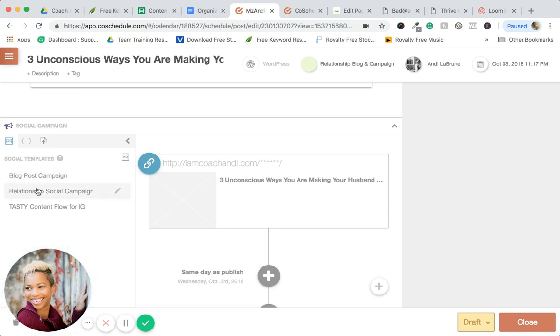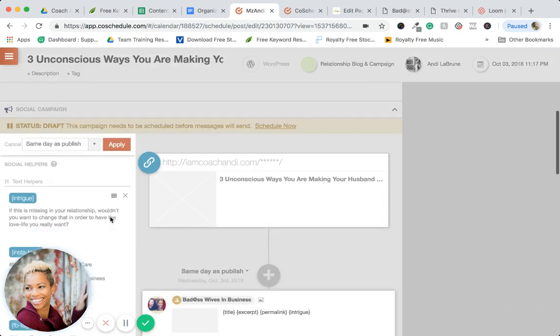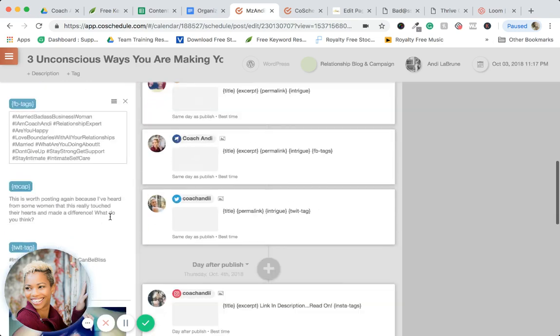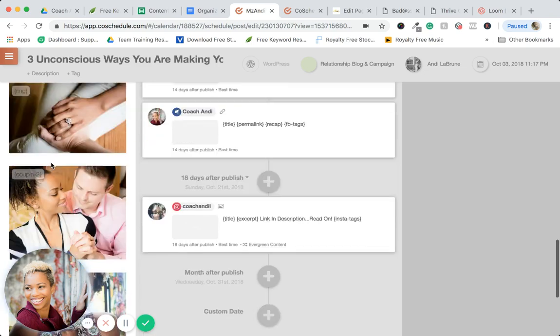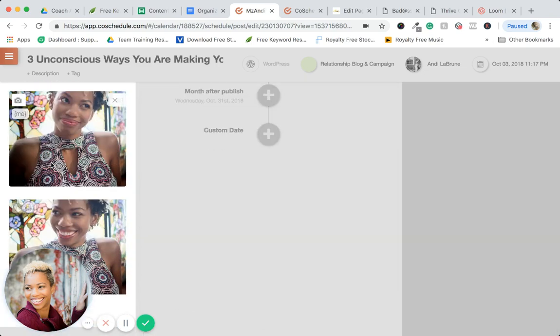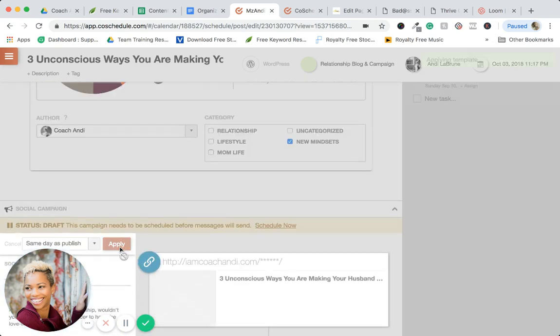Okay, so for my relationship one, this is everything I've pre-filled: my Facebook tabs, little helpers, extra images if I want to use them. Do I want to apply this template? Yes, because I'm keeping it consistent. I don't change it up very often.